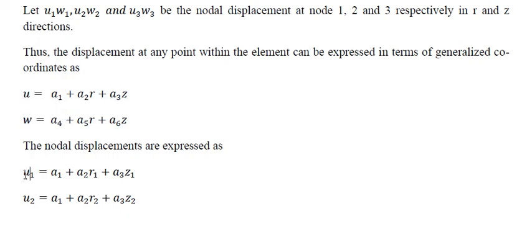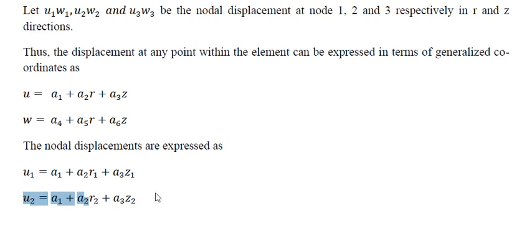Similarly, the nodal displacement at node 1 for radial direction will be U1 equals A1 plus A2 R1 plus A3 Z1. Here I have taken A1, A2, A3 as the generalized coordinates for the displacements in radial direction. R1 and Z1 are the coordinates of node 1, that is why it is used for U1.